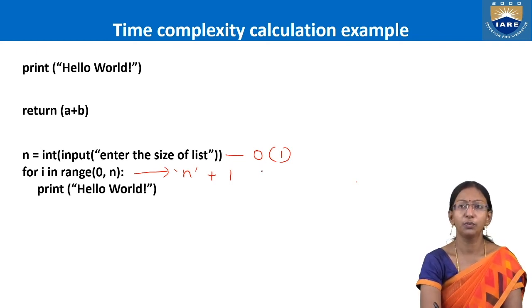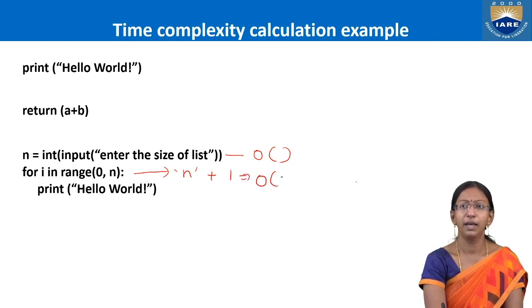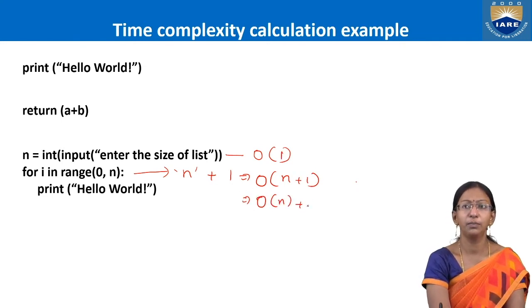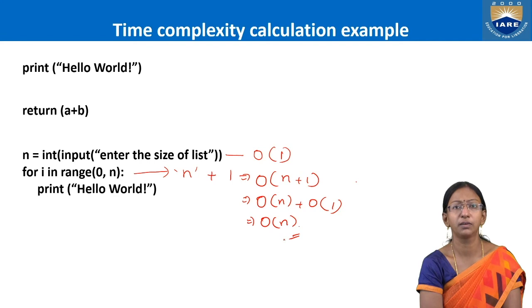So the order of this one will be order of n plus 1. Am I right? Which can be further evaluated. Order of n plus 1 is order of n, since the constant is negligible, which is the superior one, order of n. So this is the result.